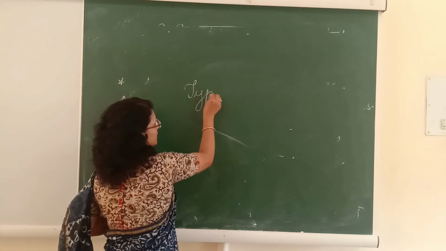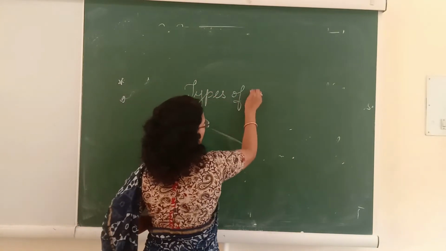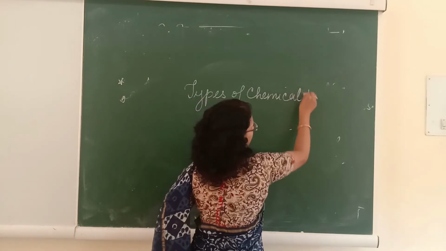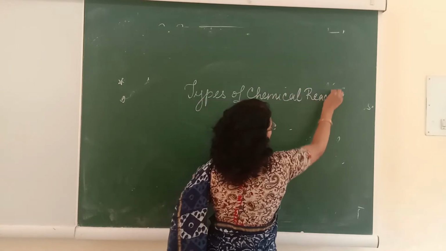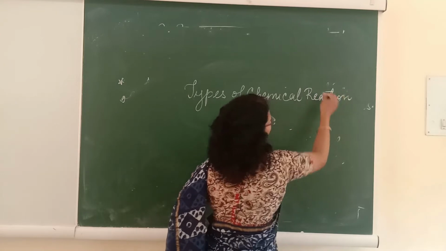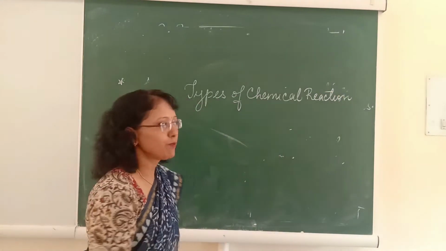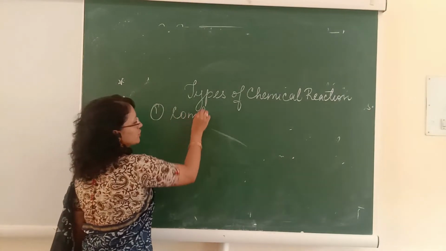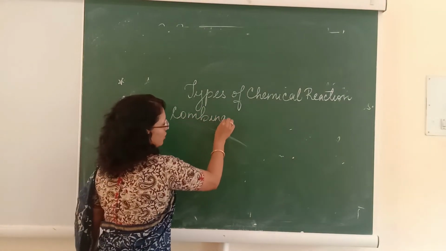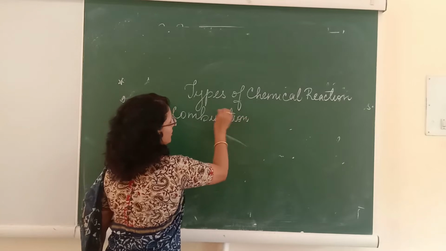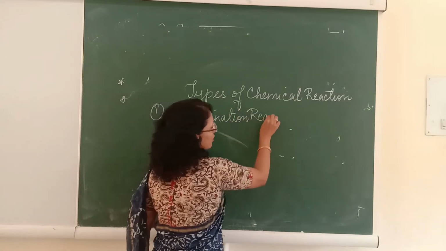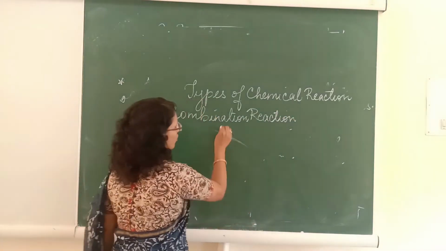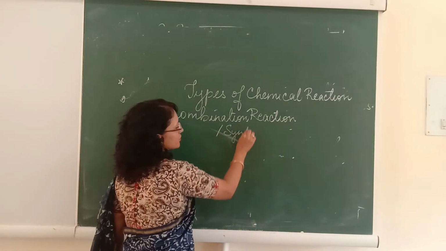When you study the types of chemical reaction, you study the reactions under 4 headings. How many? 4 headings. The first type of reaction is called a combination reaction. What is it called? A combination reaction. So what happens in a combination reaction? A combination reaction is also called a synthesis reaction.